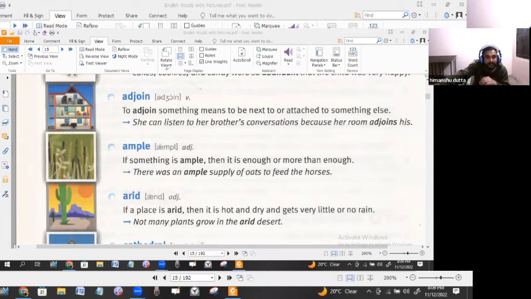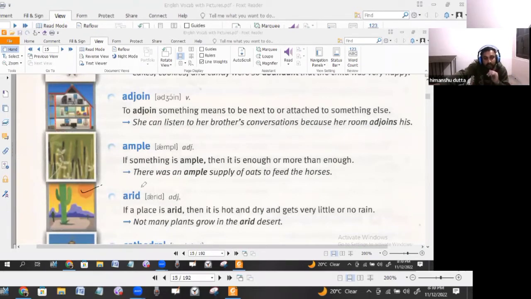Okay, so the next one is arid. You can see there is cactus. It means the place is filled with sand, or there is a lot of dryness in the area. You can see in the picture there is a lot of dryness.